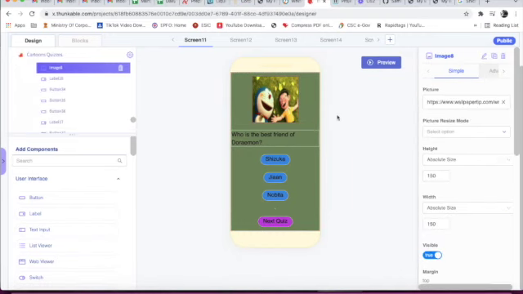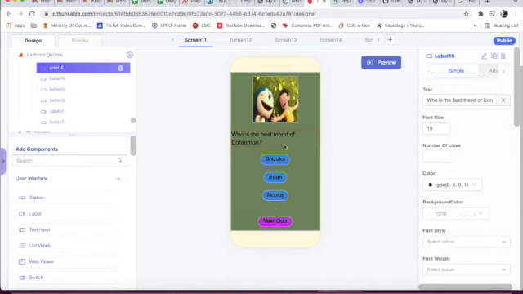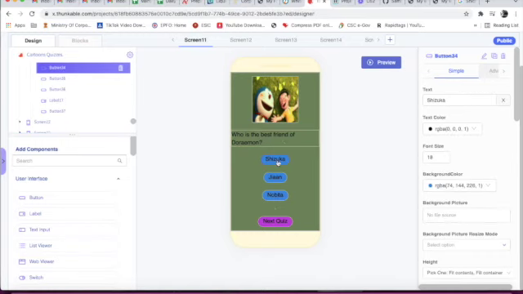Image ID is image 8, and below that we have taken label 16, who is the best friend of Doraemon. Then we have taken button 34. Text is Shizuka. Text color is black. Font size is 18. Background color is blue. Then we have taken button 35. Text is Jian. We have taken button 36. Text is Nobita.